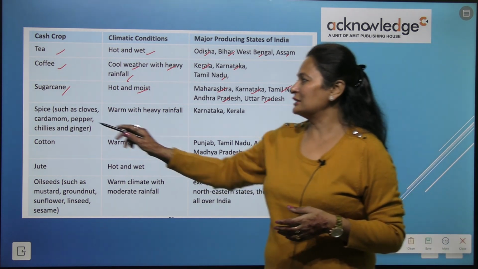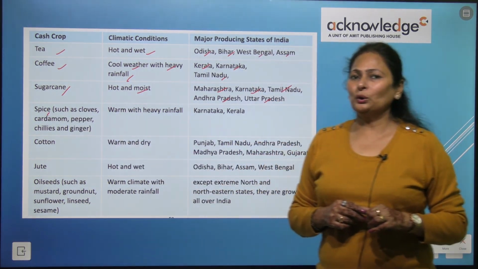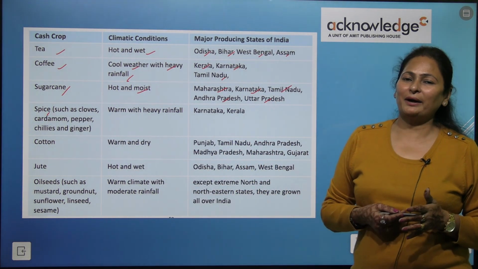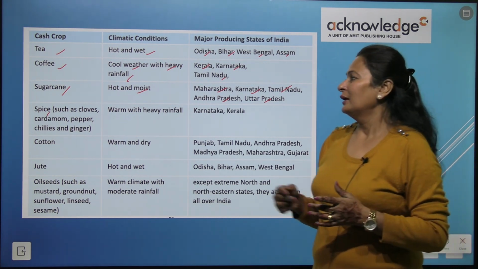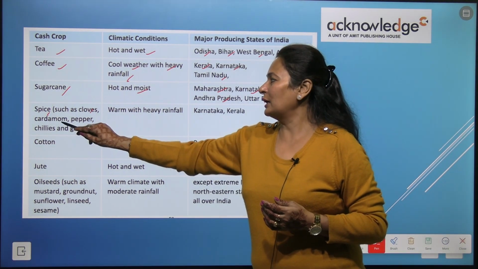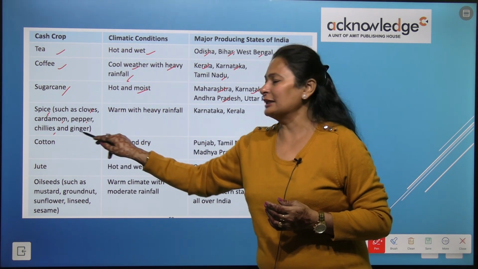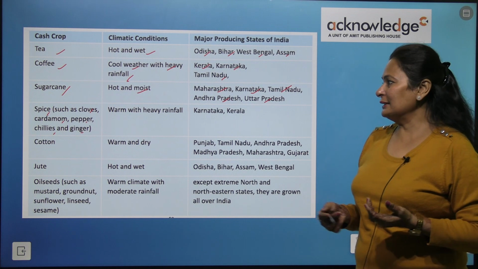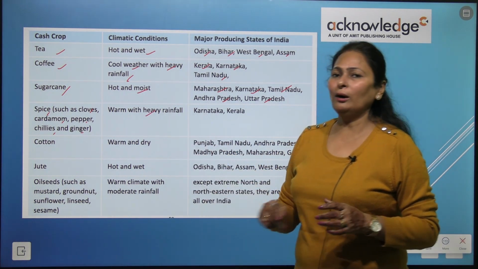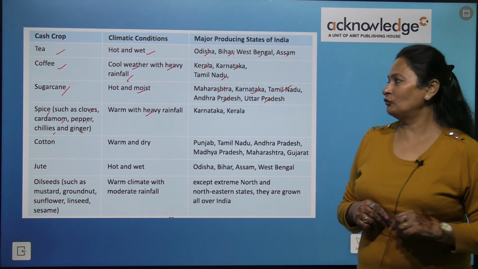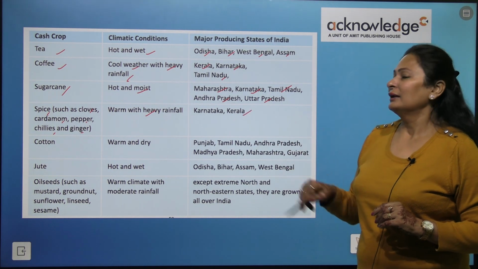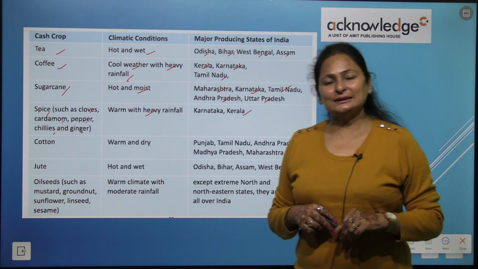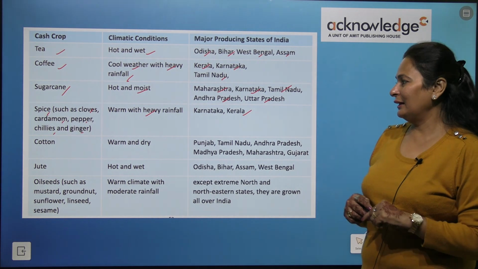Now next is spices. You all know we have studied about the spices in the previous chapters. Cloves, cardamom, pepper, chilies and ginger are some examples of spices. It needs warm and heavy rainfall, so that is why it is cultivated in Karnataka and Kerala.